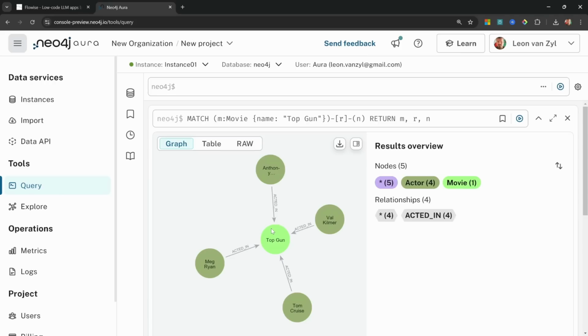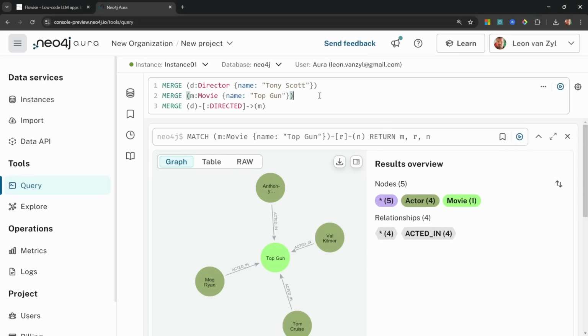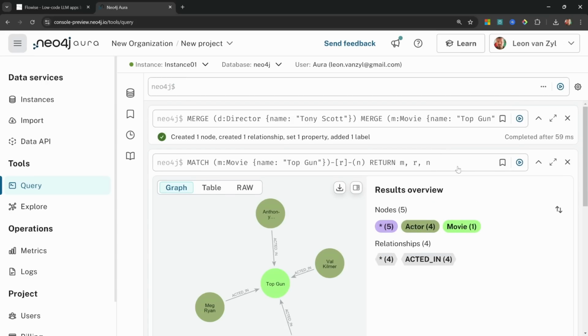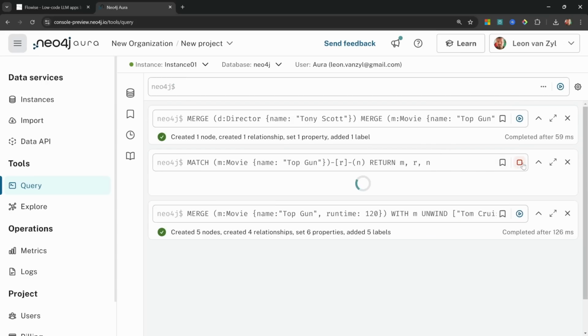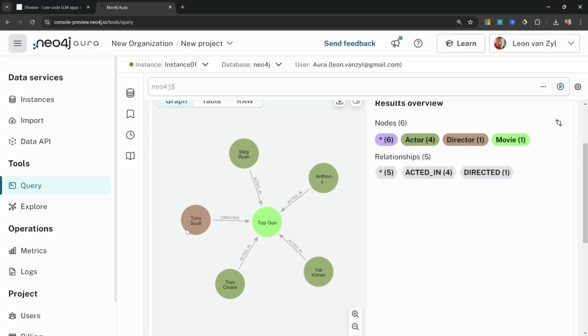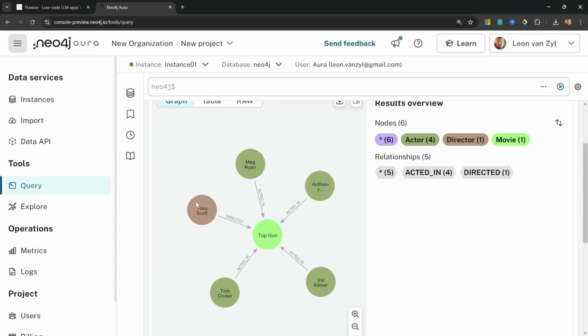Let's also add our director by pasting in this command. This simply creates a new node for a director with the name Tony Scott, and it then creates the relationship between this director node and Top Gun, and the relationship is directed. Let's run this. Then let's rerun this visualization section. And now indeed we can see the director here as well, with a relationship to the movie of directed.